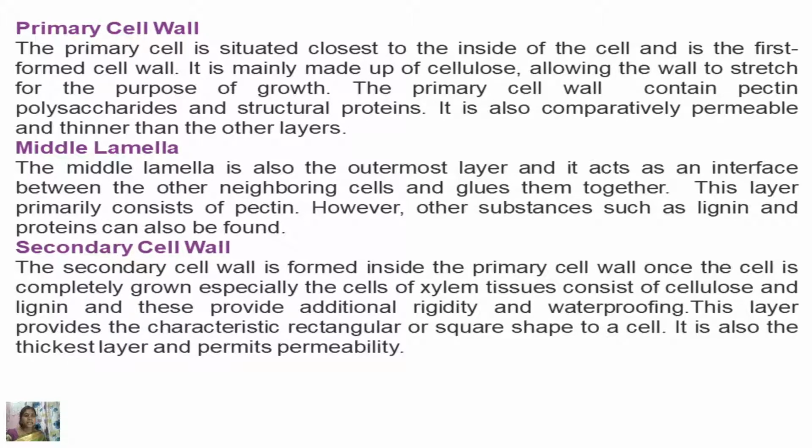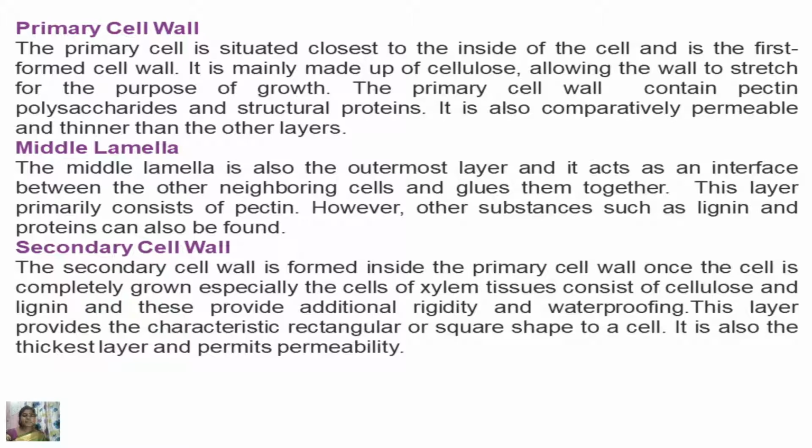The middle lamellae is also the outermost layer. It acts as an interface between the neighboring cells and glues or binds them together. This layer primarily consists of pectin. However, other substances such as lignin and proteins can also be found in the middle lamellae.